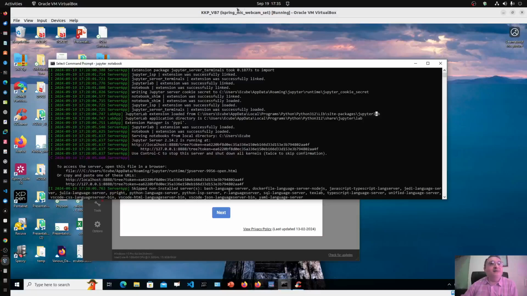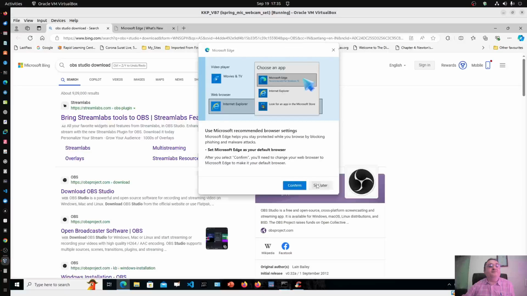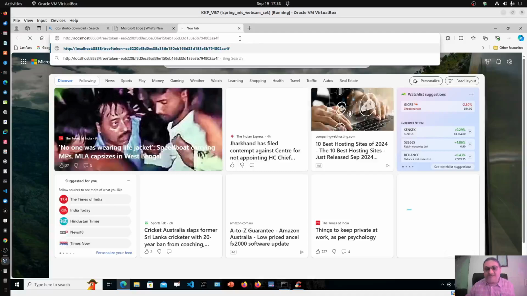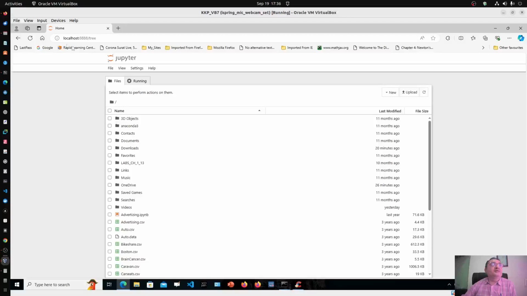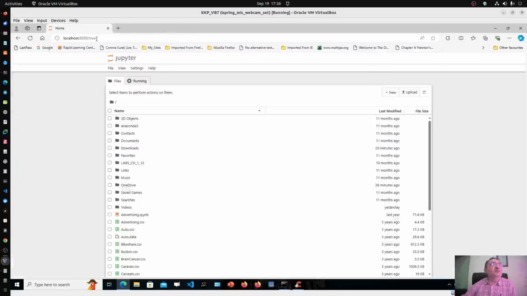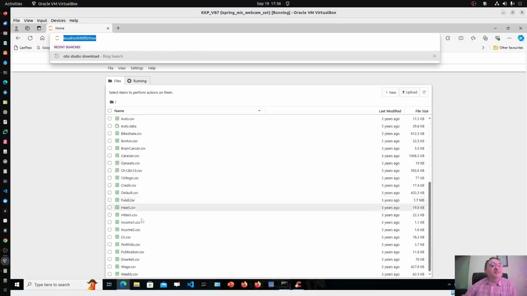In my case, I am running on Oracle VM VirtualBox, so I will have to open a browser. Let me open the Edge browser of my Windows and paste that localhost address. If I paste that, this is what it will show. This is how Jupyter Notebook looks on the localhost.